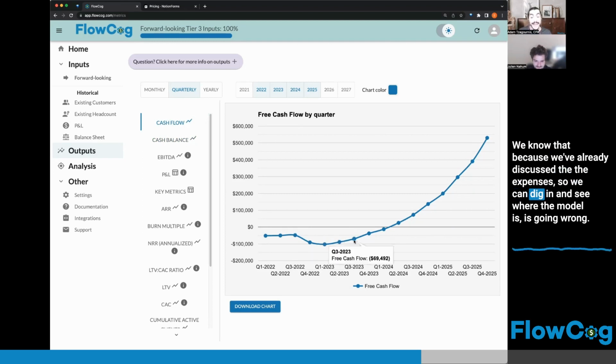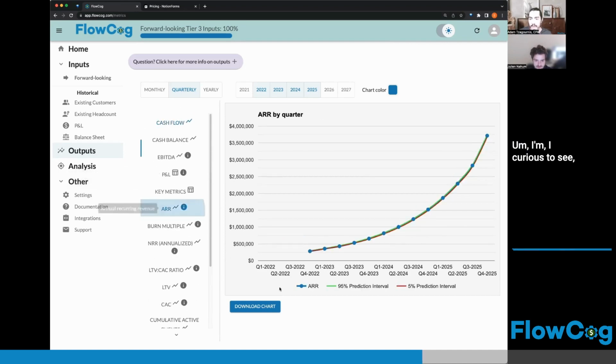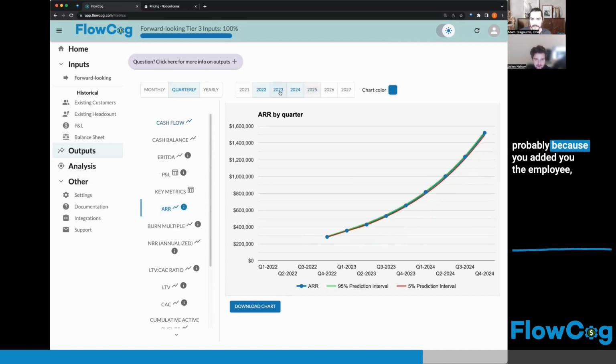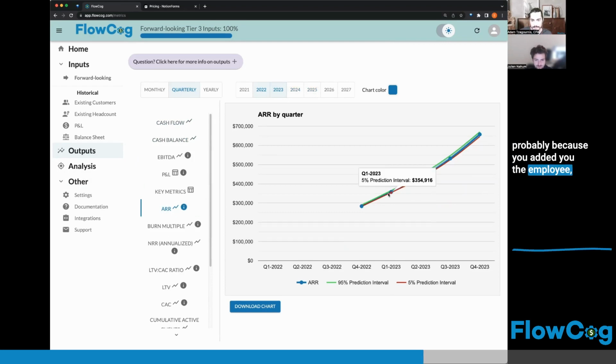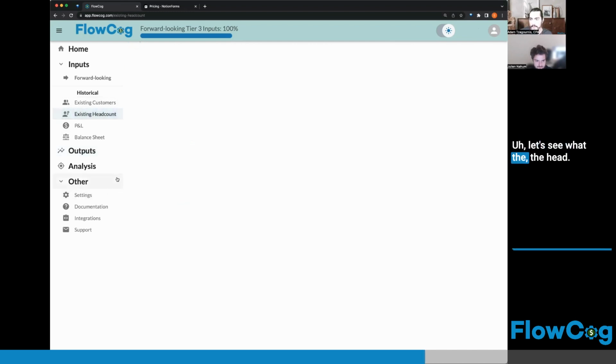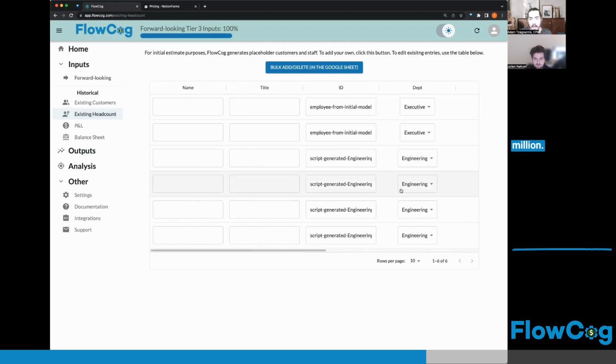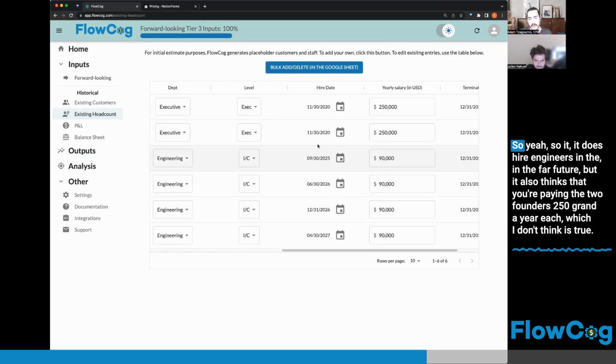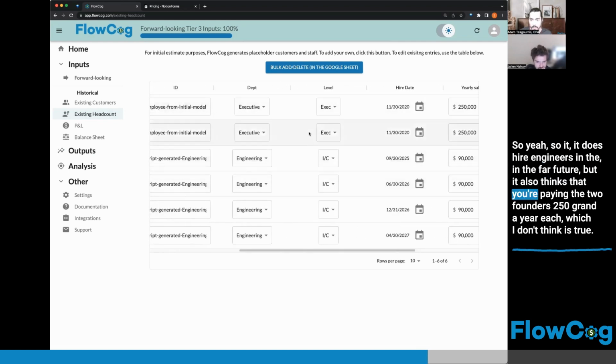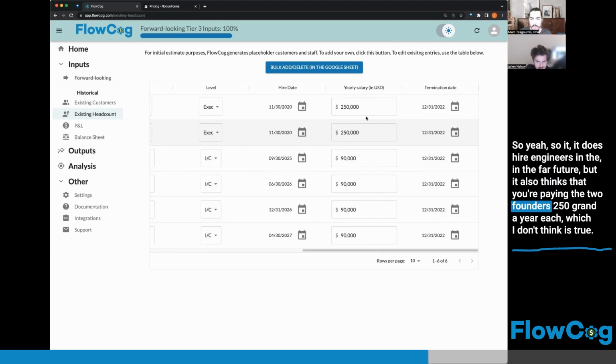So we can dig in and see where the model is going wrong. I am curious to see. It's probably because you added the 90K employee. That could be it. Yeah. That definitely could be it. Let's see what the headcount looks like. But it's weird because we didn't pass 2.5 million. I don't know. Okay. So it does hire engineers in the far future, but it also thinks that you're paying the 2 founders $250,000 a year each, which I don't think is true.